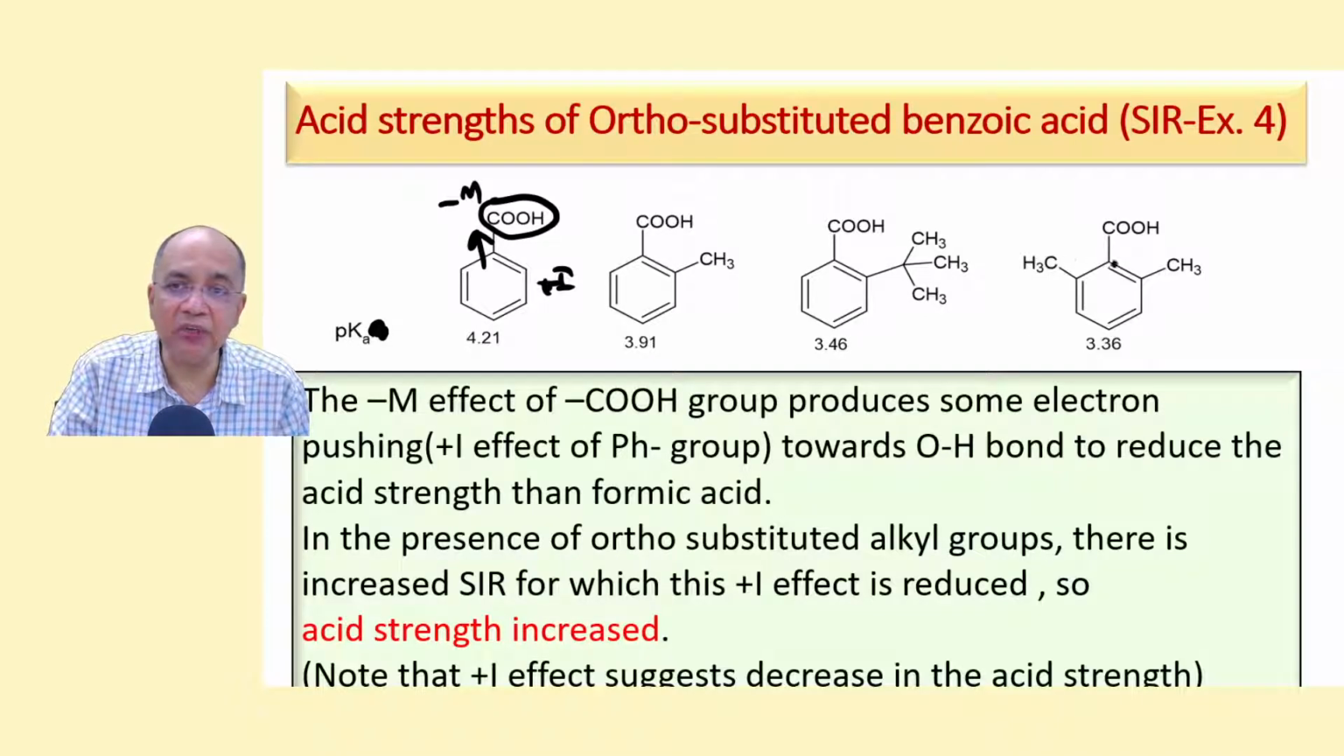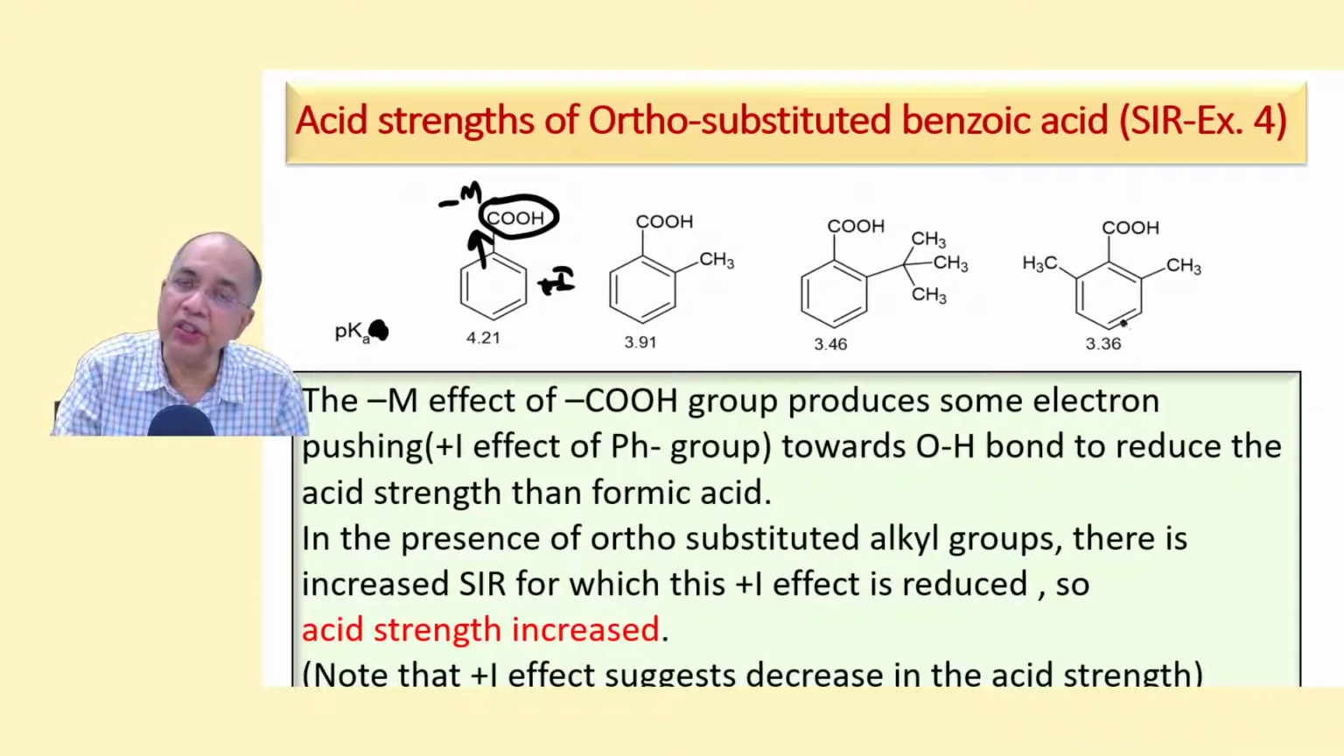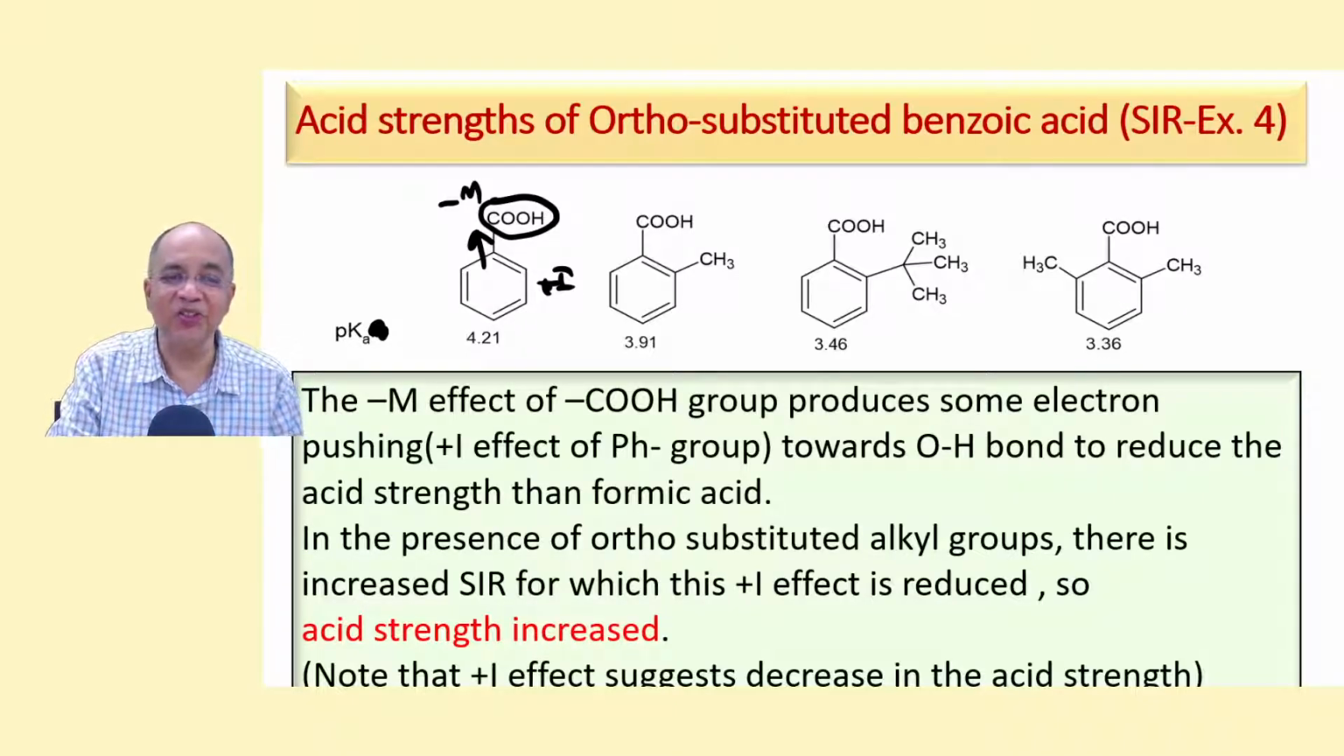And here the maximum SIR is found. There are two methyl groups at the ortho positions. So the minus M effect is least here. So the plus I effect of the phenyl group is also least here. So the acid strength is more.